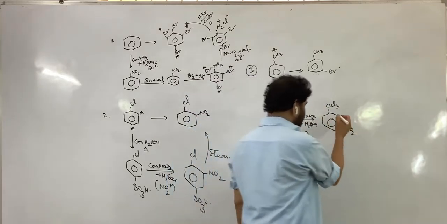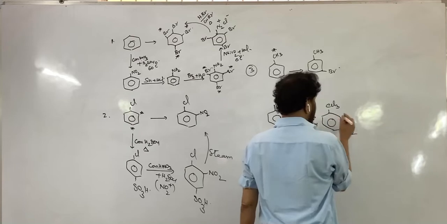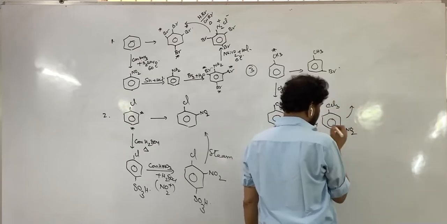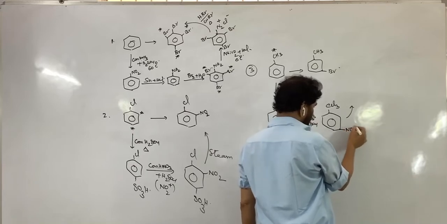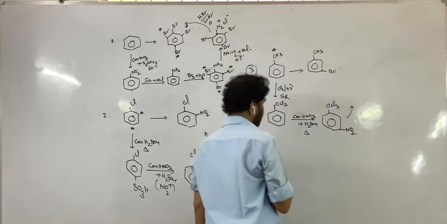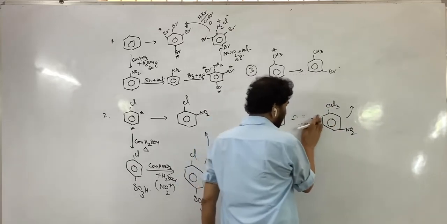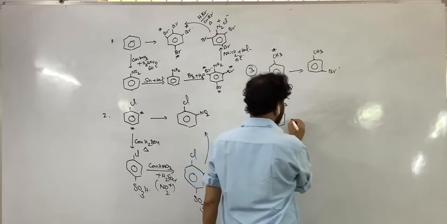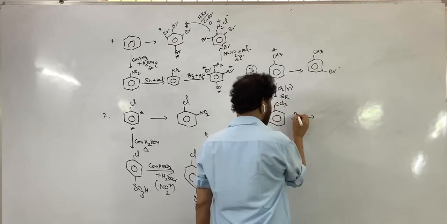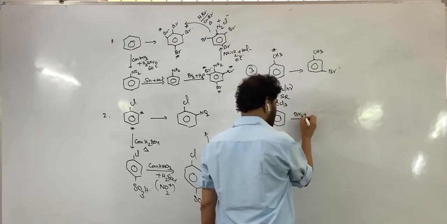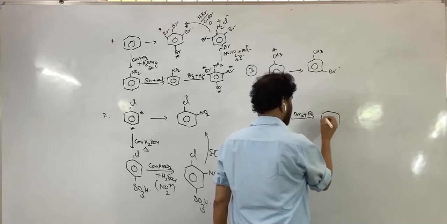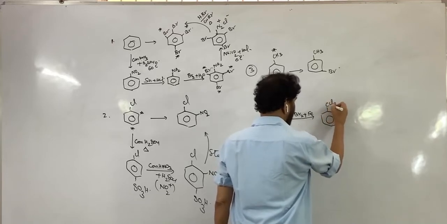Number of steps are increasing considerably. Br2 plus Fe powder: electrophilic substitution reaction, at the meta position.